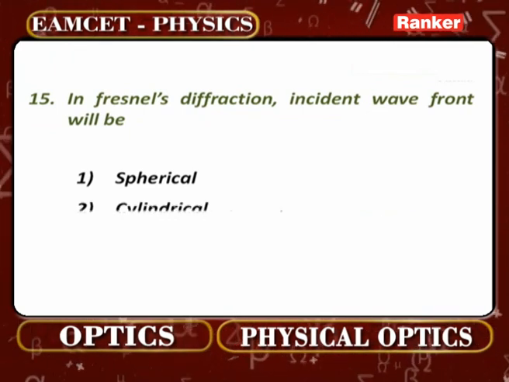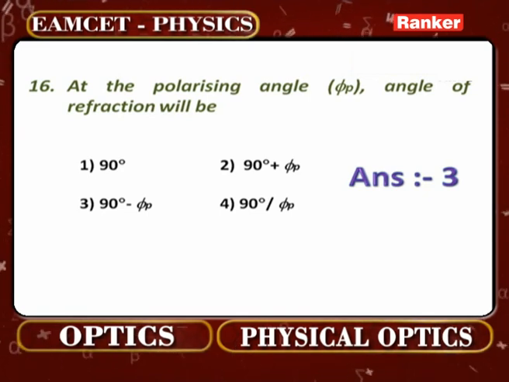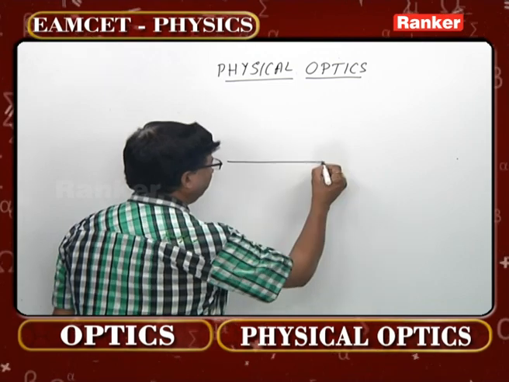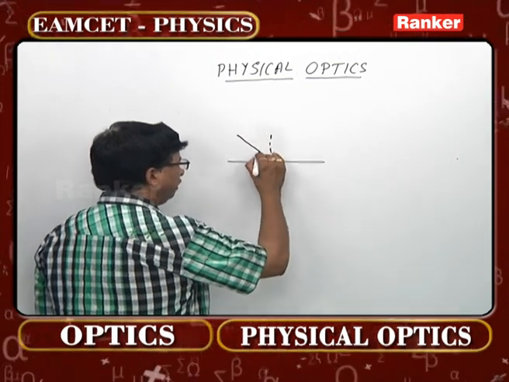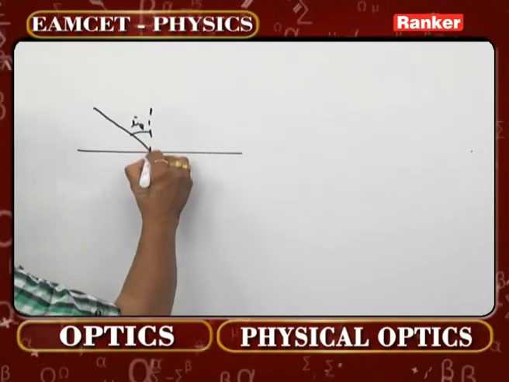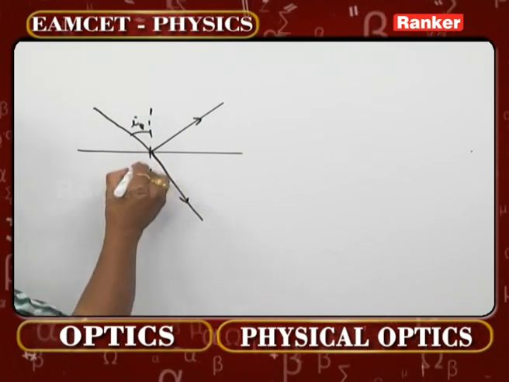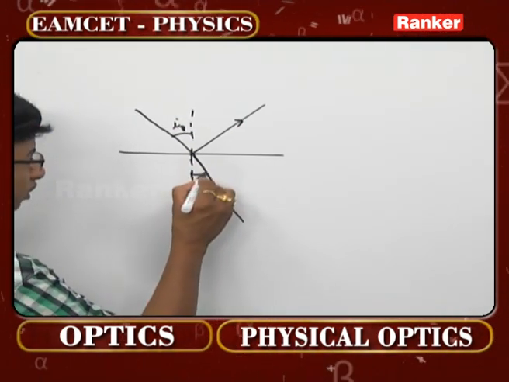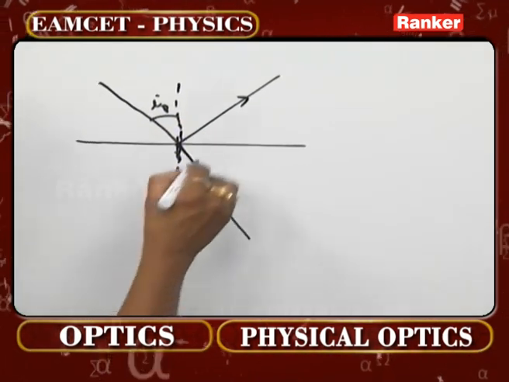Look at the next problem, 16. The polarizing angle of refraction will be how much? At the polarizing angle, remember this concept carefully. This is the normal, this is the incident ray. This is what is called the polarizing angle. This is the reflected ray, this is the refracted ray. Now what is the question here? You carefully observe. Angle of refraction, this angle we want. But with a bit of carefulness you can understand.